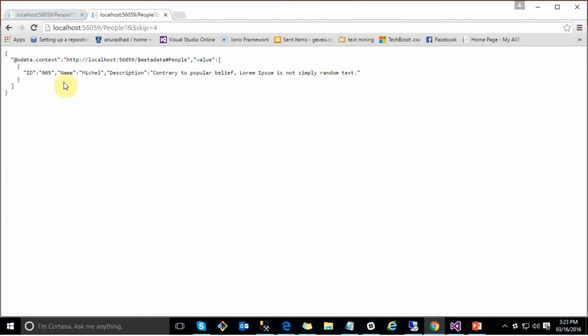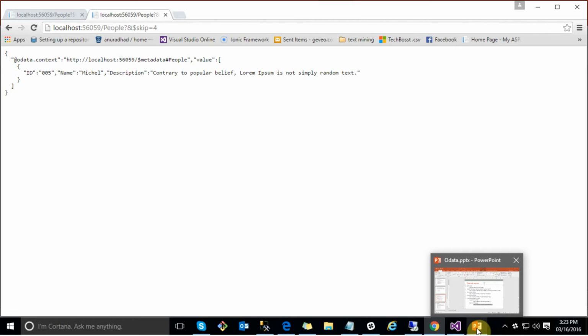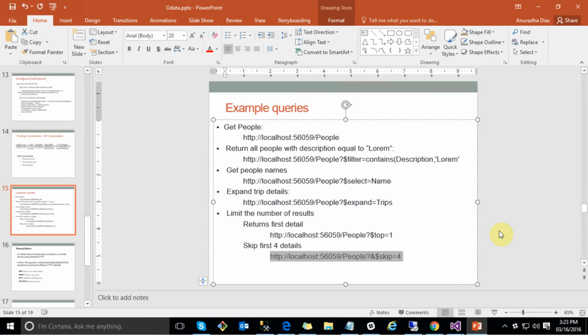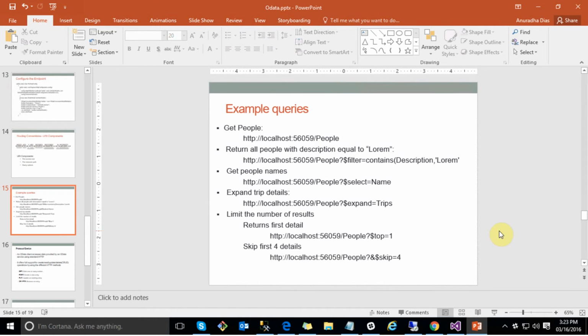As you can see now, it gives the data of ID equals 005. I have entered data up to 005. This is how the Open Data Protocol works. We can pass parameters as we want to query and retrieve data.